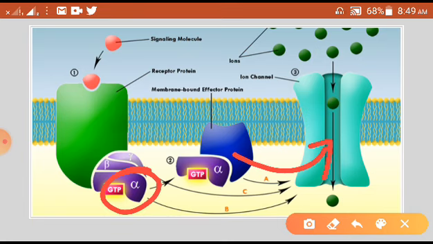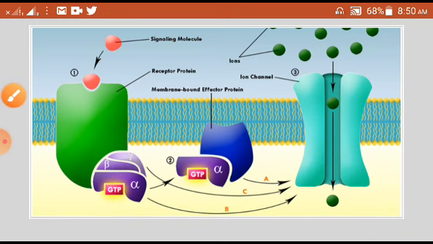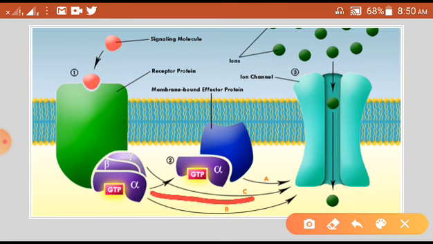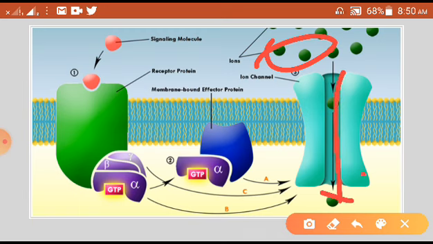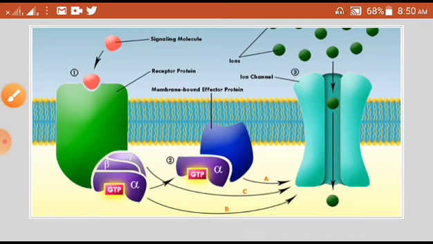So sometimes it needs a membrane bound effector to activate, or sometimes G alpha will directly activate the ion channel. In usual cases we believe that this activated G alpha directly activates the ion channels. Once it opens the ion channel, the ions present on the upper part will start coming in, and further role will be played by these ions only.